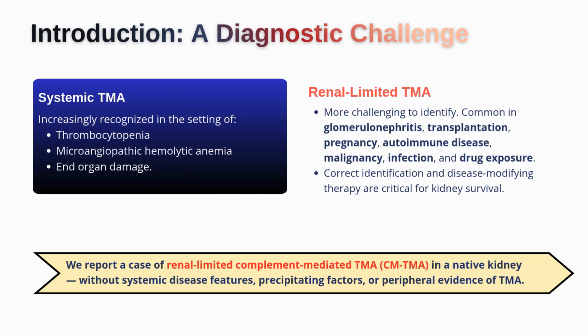In this case, the biopsy revealed complement-mediated renal-limited TMA in a native kidney, despite the absence of systemic features, precipitating factors, or peripheral evidence of TMA. That means there were no obvious clues in the blood, no major triggers, and no classic hematologic picture. Yet, the kidney pathology clearly showed that TMA was present. This is exactly why correct identification matters. Once we recognize the disease properly, we can move toward disease-modifying therapy before permanent kidney damage occurs.